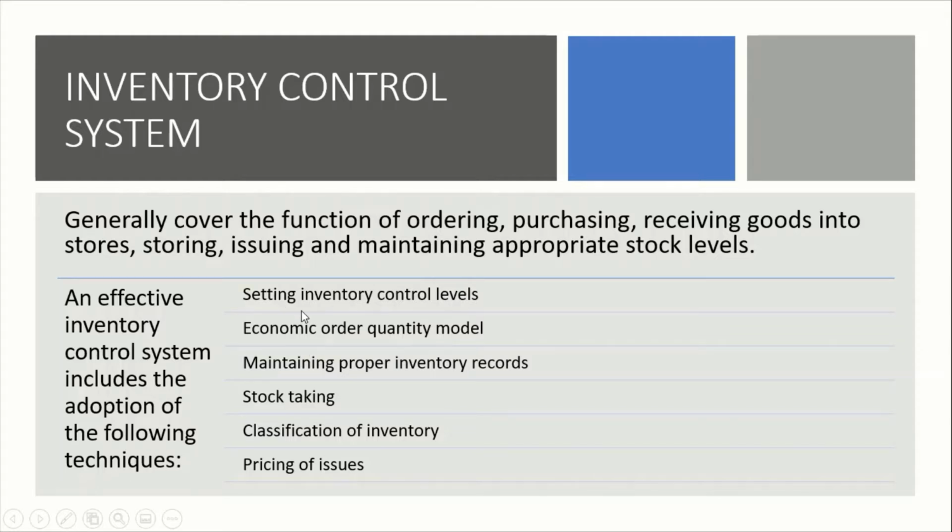First is setting inventory control levels, economic order quantity model, maintaining proper inventory records, stock taking, classification of inventory, and pricing of issues. These are the techniques usually adopted in managing your material stock in your inventory.